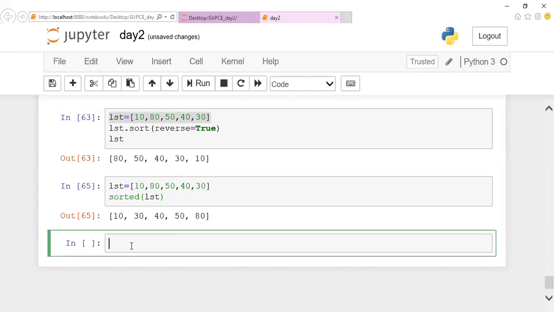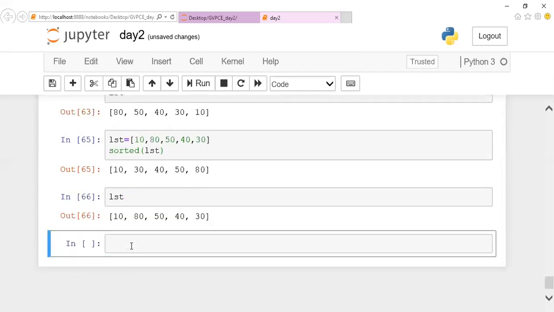After this, when I try to print my list 1, you can notice that list 1 still remains unsorted. When I give sorted of list, your output is given in an arranged manner, but when I print my list 1, it remains the same. Your original list is not affected.